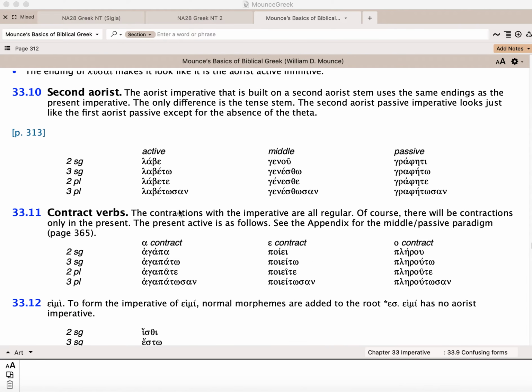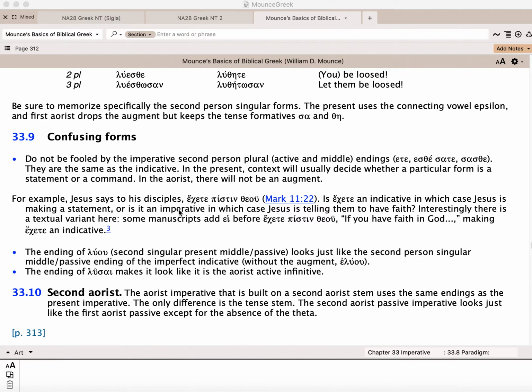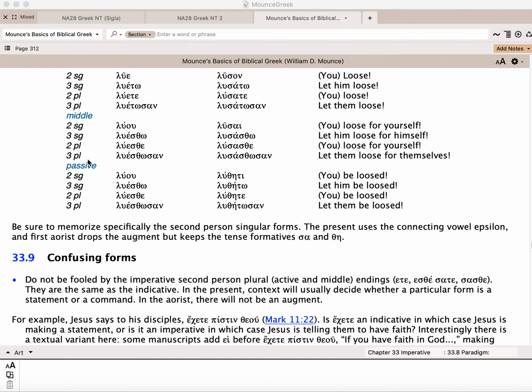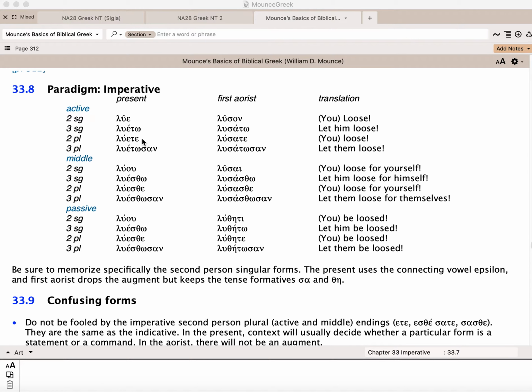A couple of things I guess to point out: you do have some confusing forms here. Look at luete here. I'm sorry, your second plural of luete looks exactly the same as a present active indicative second person plural. It's the exact same form. And in order to tell, you would really have to look at the context. The context is what tells you whether this is an imperative or an indicative.